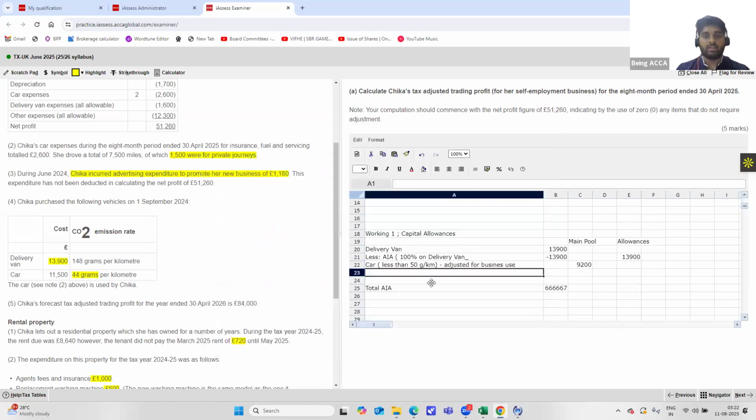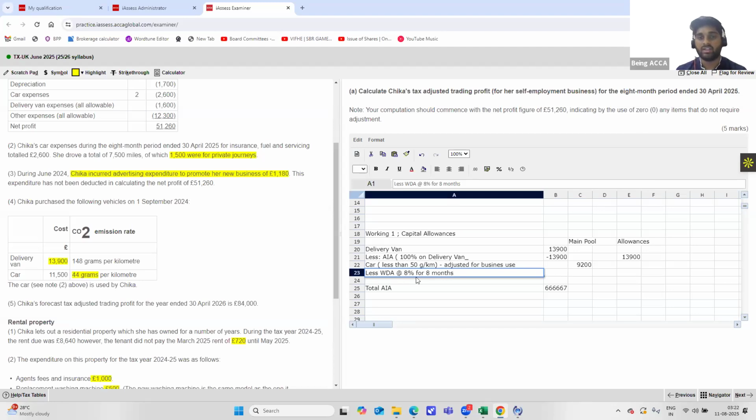So less WDA at 18% for 8 months, since our period is only 8 months.